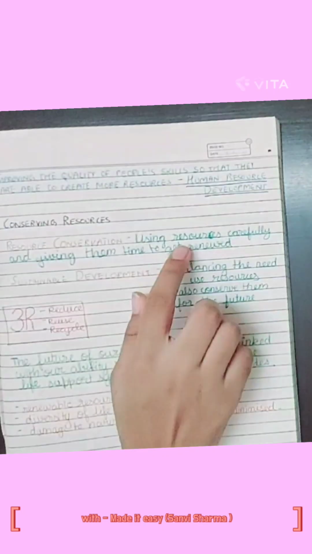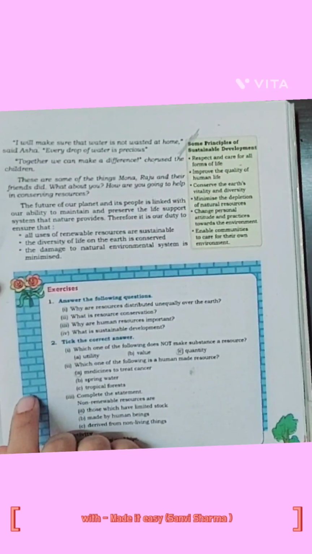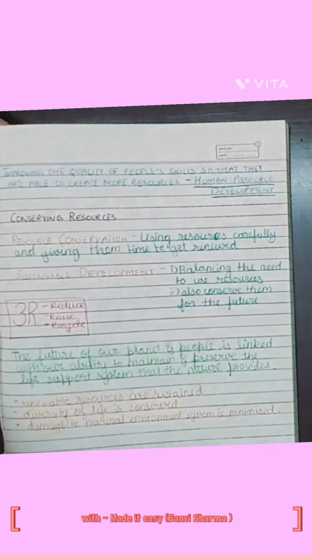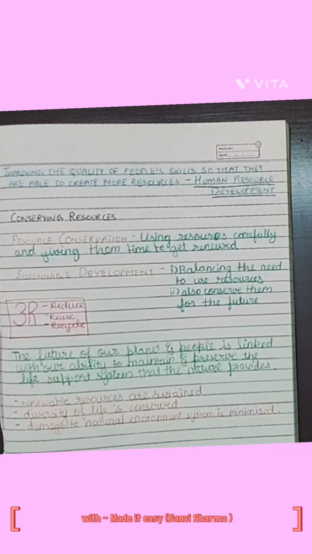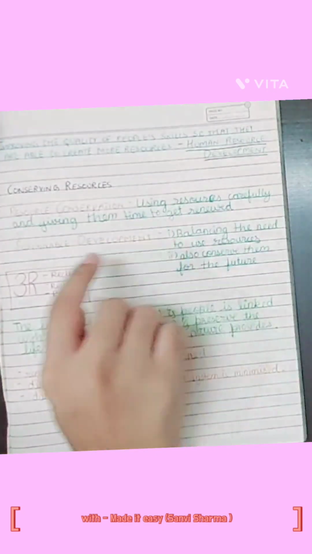Number three, why are human resources important? Because human resources improve the quality of living. Also, people can make the best use of nature to create more resources when they have knowledge, skill, and technology to do so. Fourth question, what is sustainable development? Sustainable development means balancing the need to use resources and also conserve them for the future.